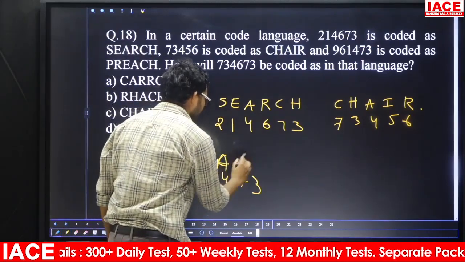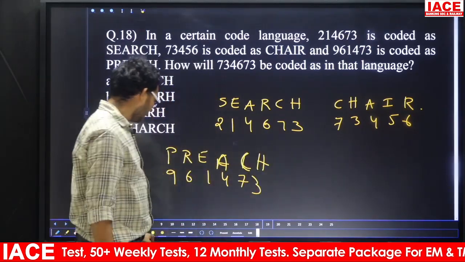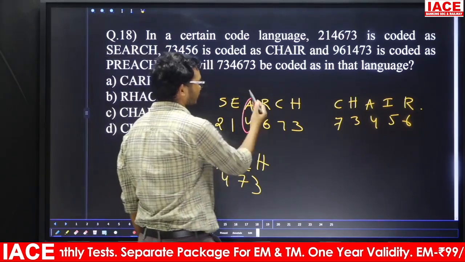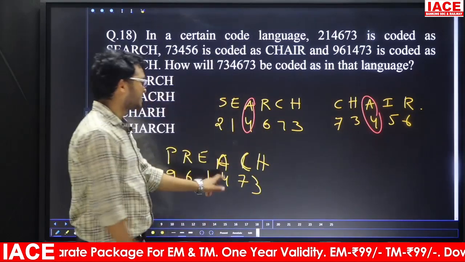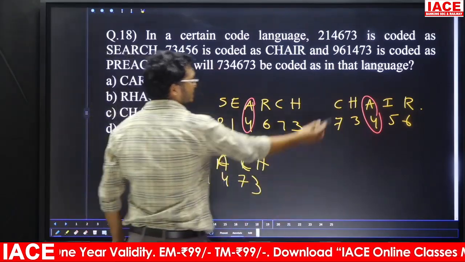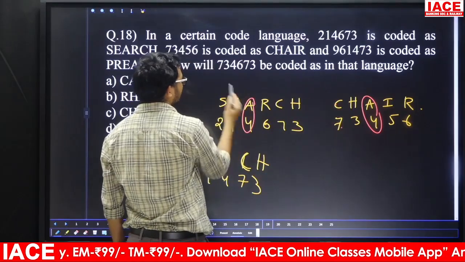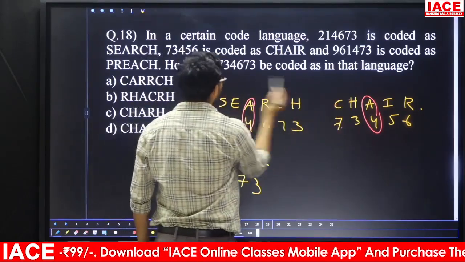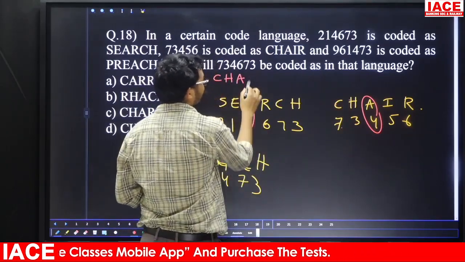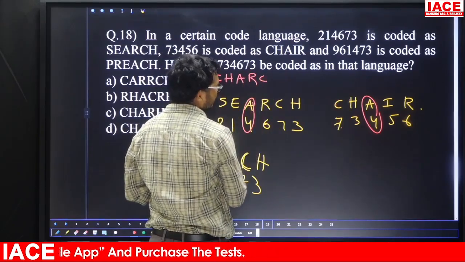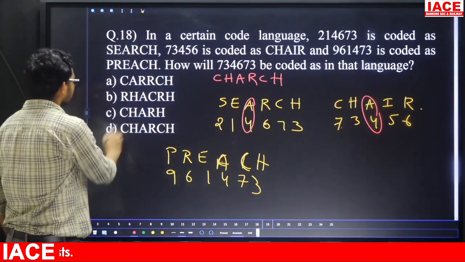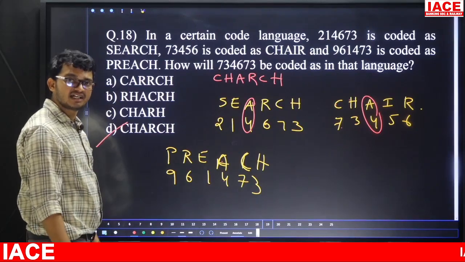P-R-E-A-C-H. Friends, if you observe here, they have given direct coding. How do we confirm? Here A is 4. Here also A is 4. Next here also A is 4. That means they have given direct coding. Now they have given 7. The code for 7 is C. Here 7 is C, here also C is 7. Now code 3 is H, code 4 is A, code 6 is R, 7 is C, 3 is H. Answer is C-H-A, next one R-C-H. Answer is option D. Here the logic is direct coding.